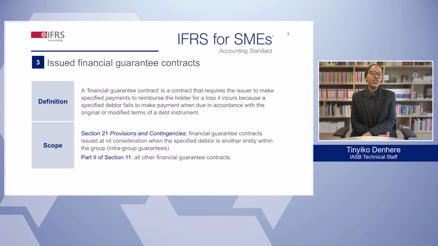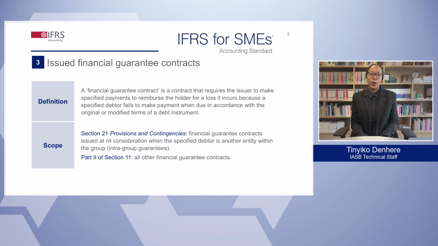Now, on to issued financial guarantee contracts. The IASB reviewed the requirements for these contracts after stakeholders noted that the requirements in the standard were more complex than those in IFRS 9. The third edition of the standard has been updated to include a definition for financial guarantee contracts, to require an